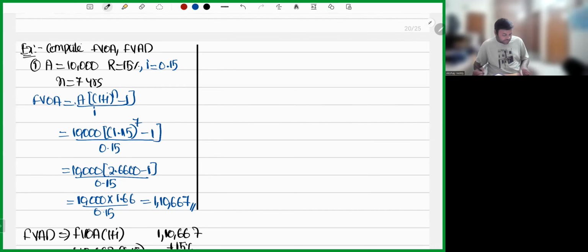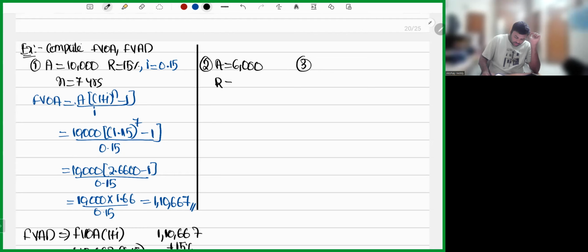This is the first example. Do one thing, pause the video and try solving the second and third examples. A is equal to 6,000, R is equal to 6%, N is equal to 6 years. A is equal to 15,000, R is equal to 20%, and N is equal to 10 years. Sir, what do I need to calculate?